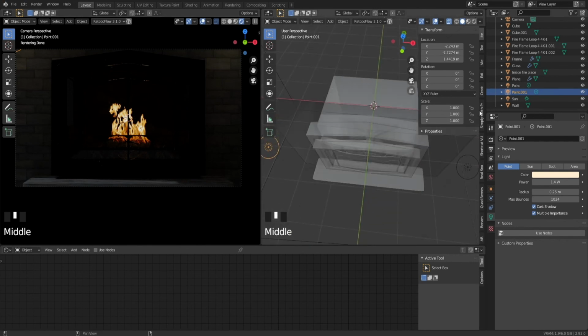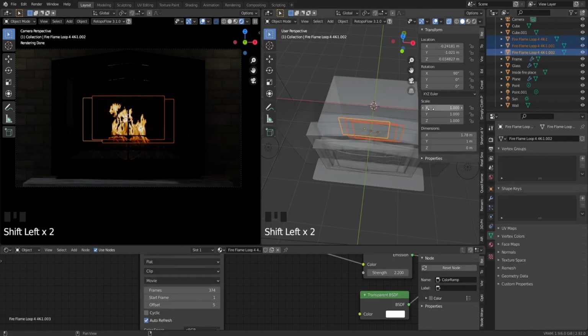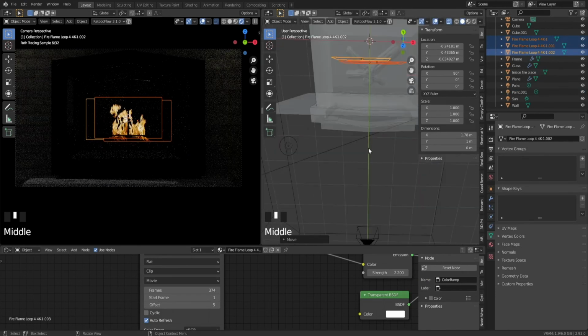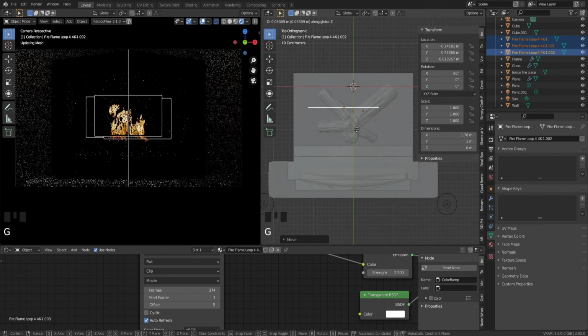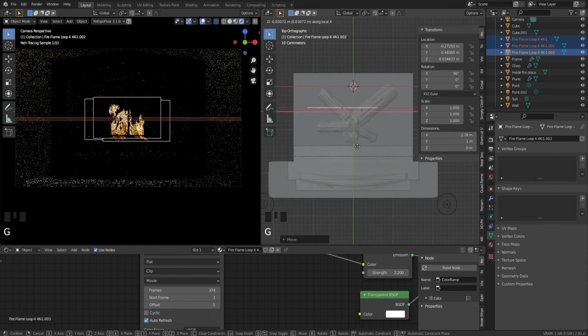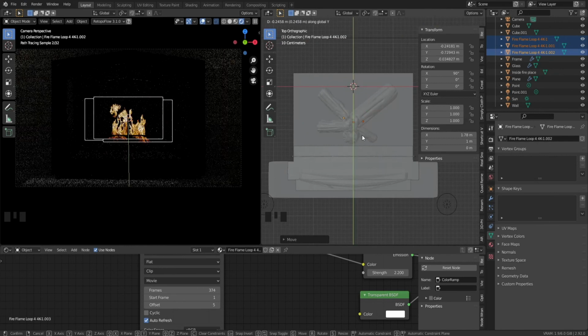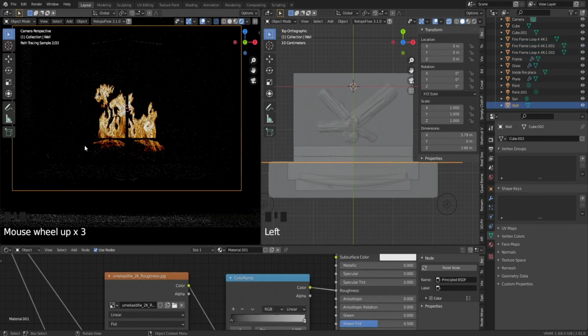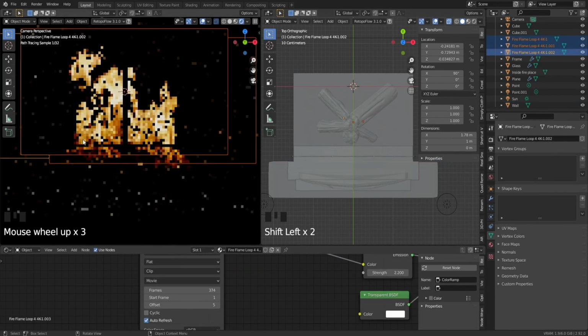We can actually just put the fire a bit more back, I believe. Let's see. We want it to be on the logs, just like that. And like I mentioned, you want to have that reddish on the bottom, which will result in giving that effect of something actually burning in there.